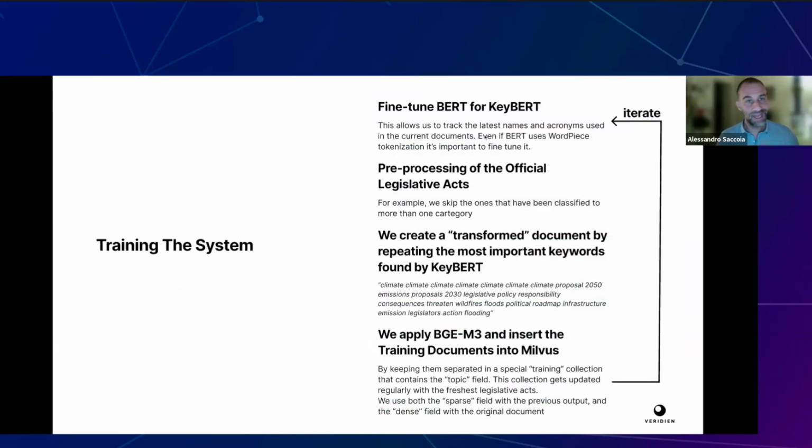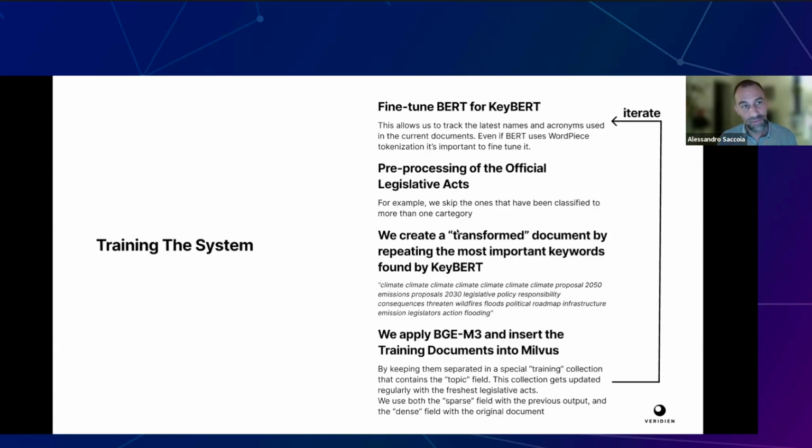So first of all, taking all the documents of the previous slide. We have 32 topic areas, and we have quite a lot of documents that belong to each of the topic areas. We fine-tuned BERT for using them with KeyBERT on those documents that are official from the European Parliament. Then we do some pre-processing. For example, considering that some documents can have multiple tags, we just keep the ones that have a single tag, and so we skip some of them.